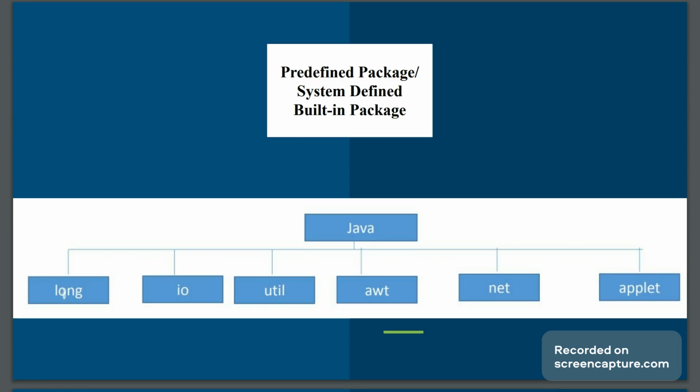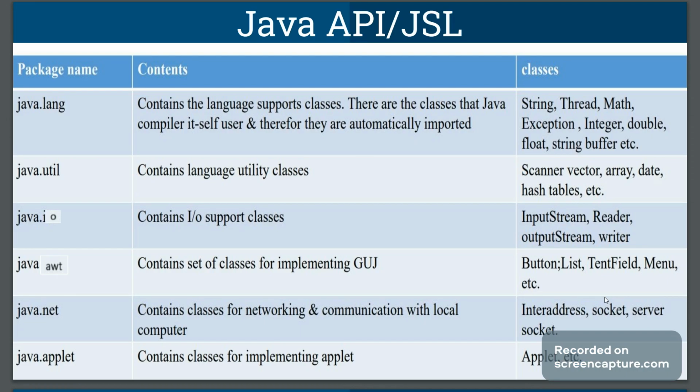Under the predefined, system-defined or built-in packages, which are given by the Java library, we have six packages: the lang package, IO package, util package, AWT package, net package and applet package. The Java Standard Library (JSL) or Java API, that is Application Programming Interface, is nothing but the library of Java, which is the collection of packages of Java.